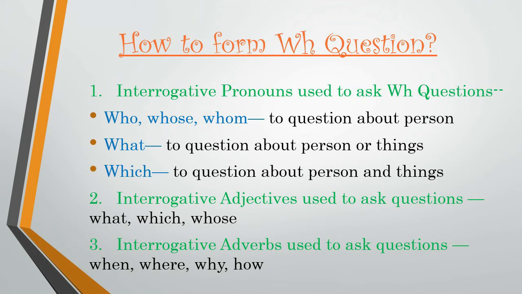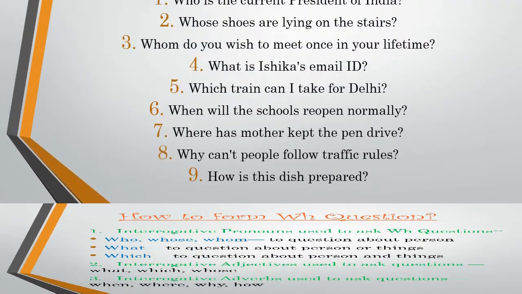To question about persons and things. Okay? Second way is we can use interrogative adjectives to ask these questions. What are interrogative adjectives? Like what, which, whose. We can use these to ask WH questions. And third are interrogative adverbs. They can also be used to ask questions like when, where, why, how.